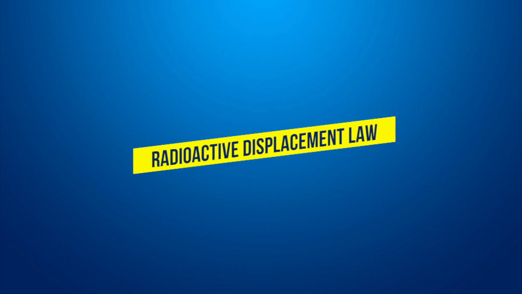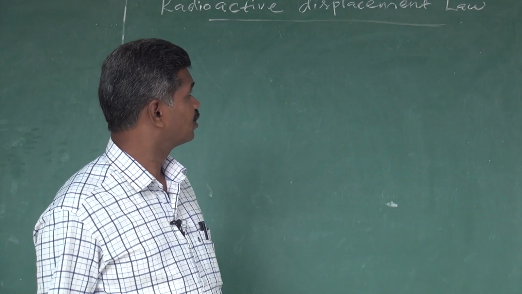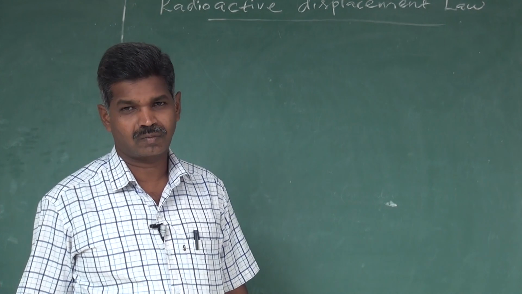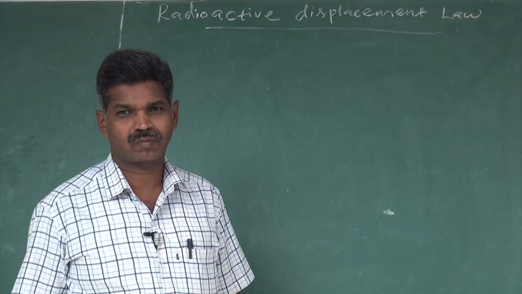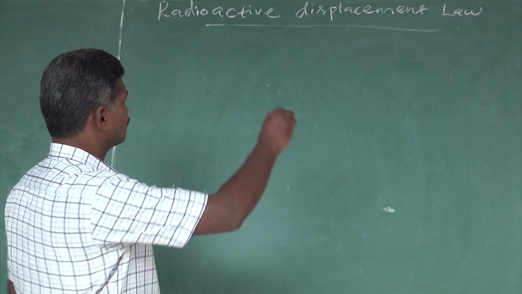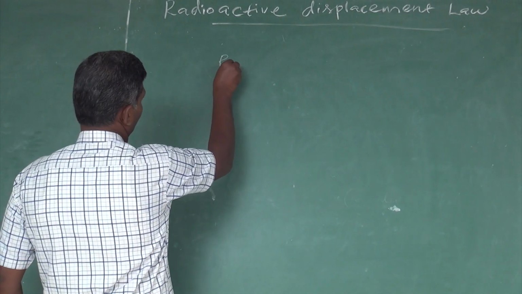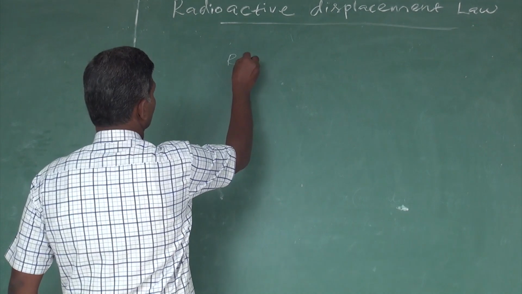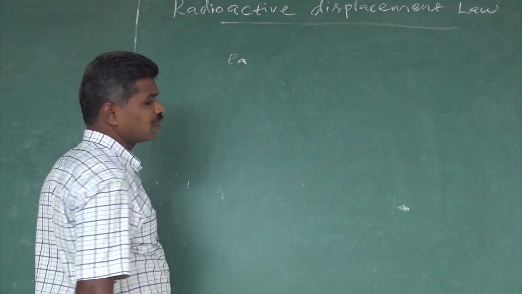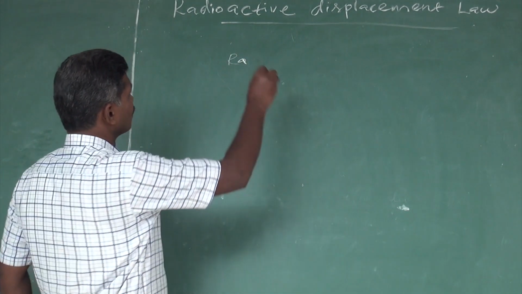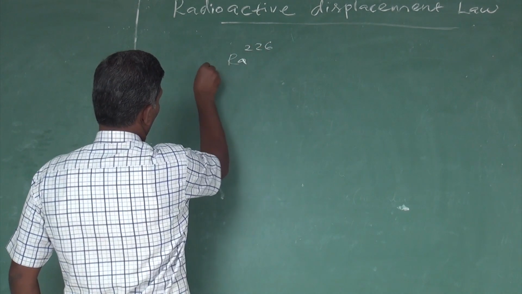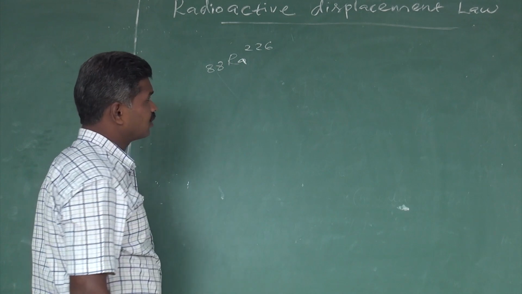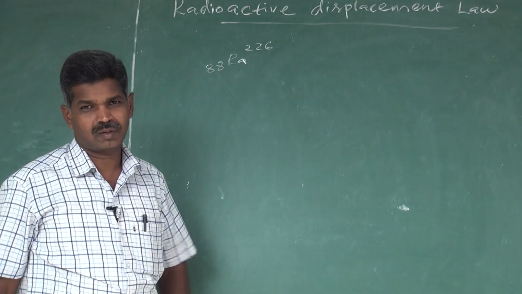We are going to see the radioactive displacement law. We have a radioactive element, for example radium. The radium symbol is Ra, with mass number 226 and atomic number 88, one of the radioactive elements.